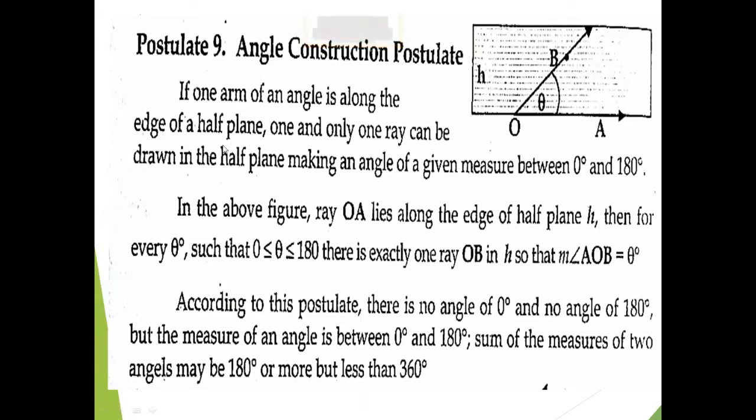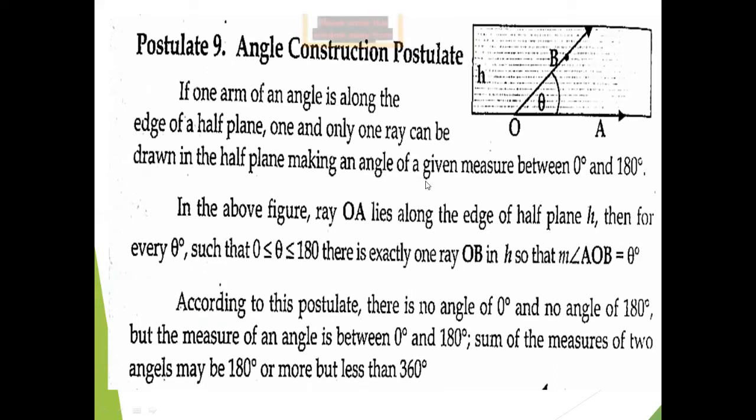Now come to the postulate. If one arm of an angle is along the edge of a half line, it will be better if you take your protractor in your hand. That will also work as a half plane, because you know a circle is also a plane. So your protractor, if we ignore the thickness of that, will work as a half plane. So just observe your protractor also to make sure that you are understanding the postulate of angle construction.